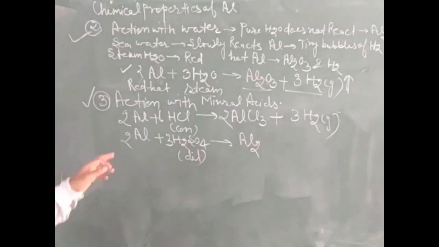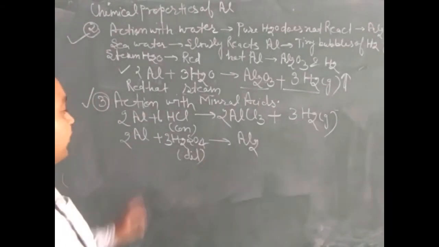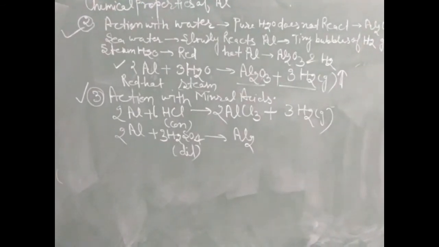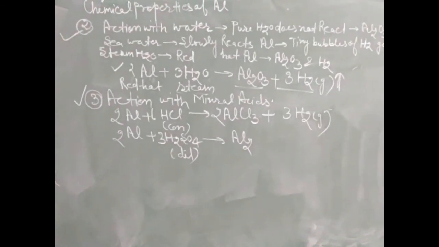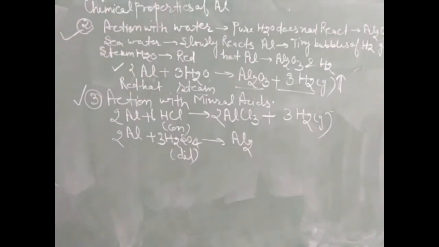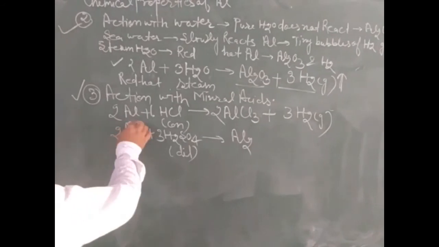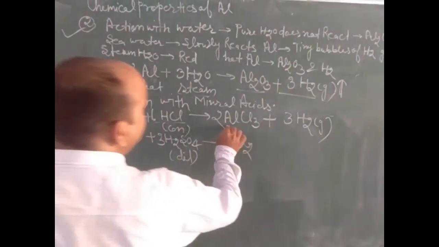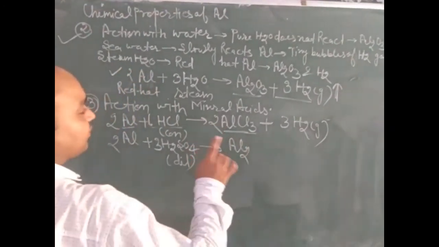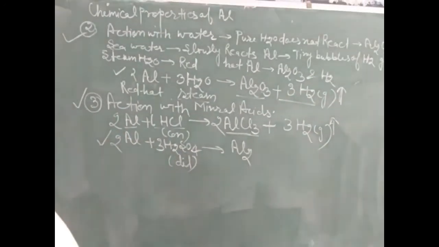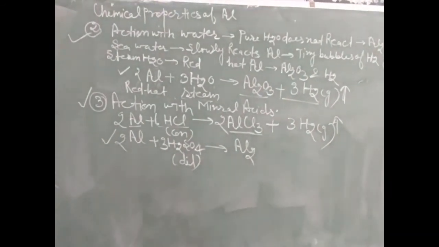Now there is a third point we will discuss here, that is action with mineral acids. Mineral acids are those acids which are inorganic acids, like hydrochloric acid and sulfuric acid. When aluminium is treated with concentrated hydrochloric acid, aluminium trichloride is formed along with hydrogen gas.